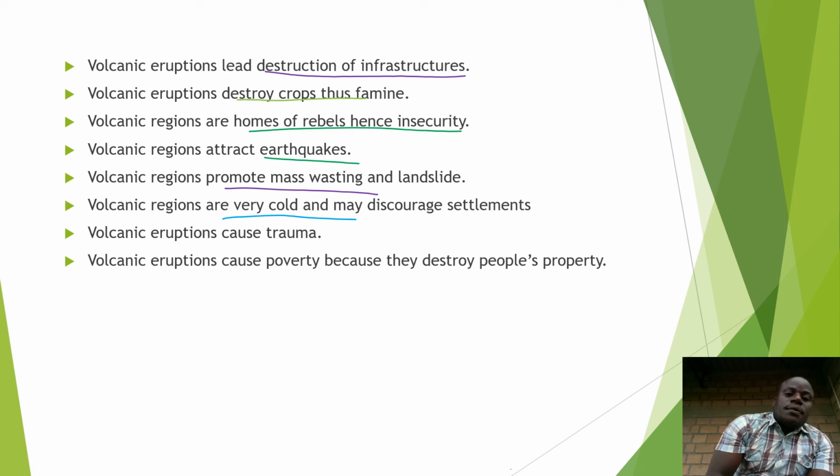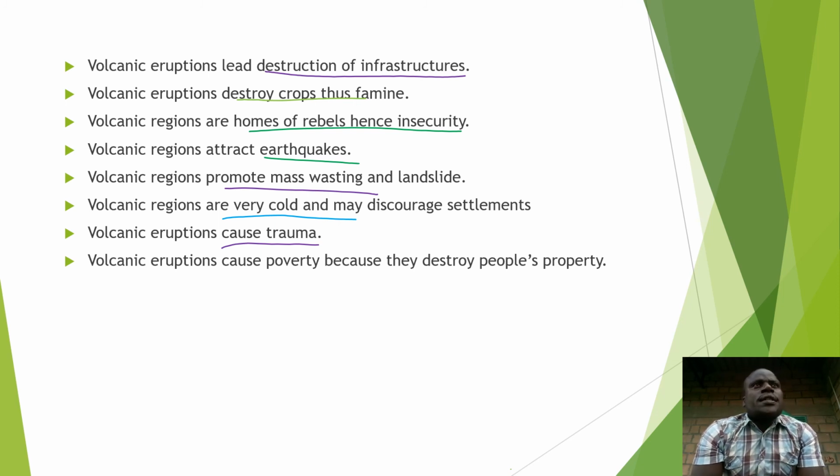Next, volcanic eruptions cause trauma. After causing mass destruction of crops, killing people, destroying infrastructures, houses of people, farms and gardens of people, the owners may be traumatized. Then volcanic eruptions cause poverty. They cause what? Poverty. Because they destroy people's property. And one can even say they lead to economic what? Decline. Thank you very much.